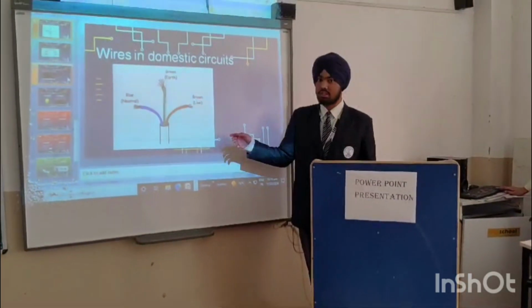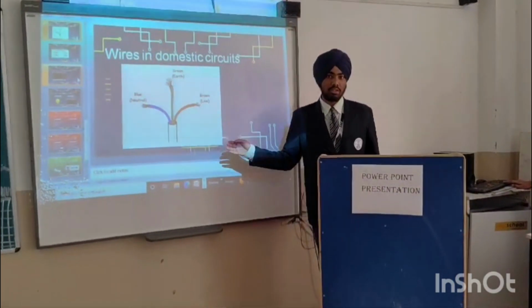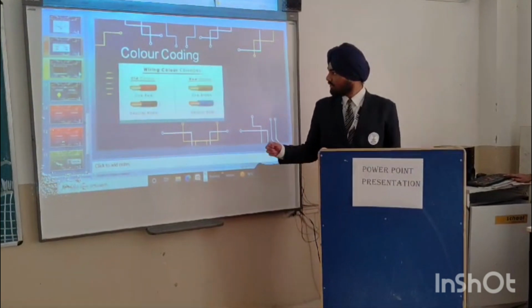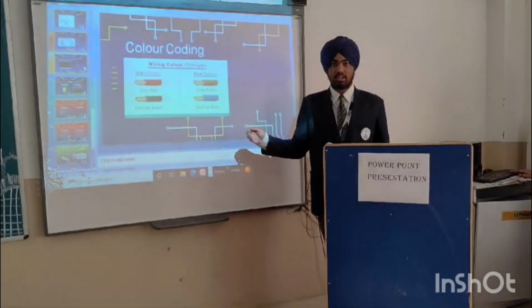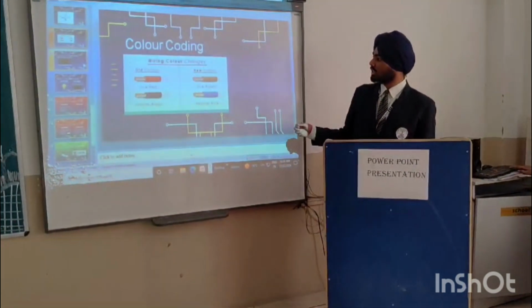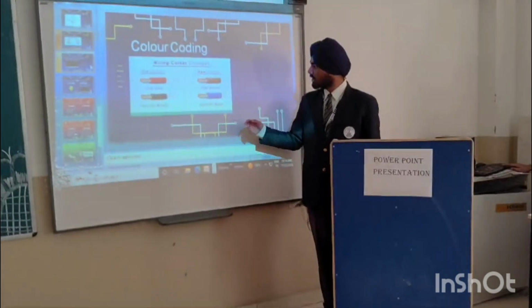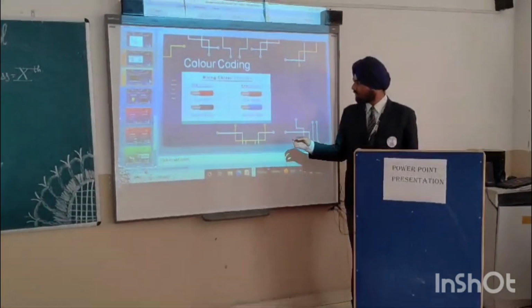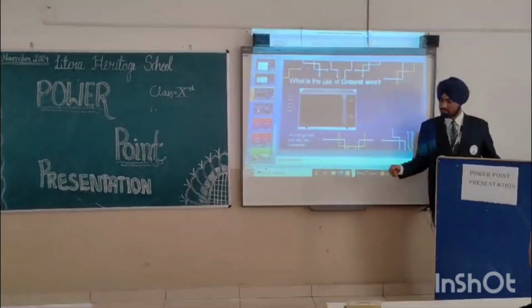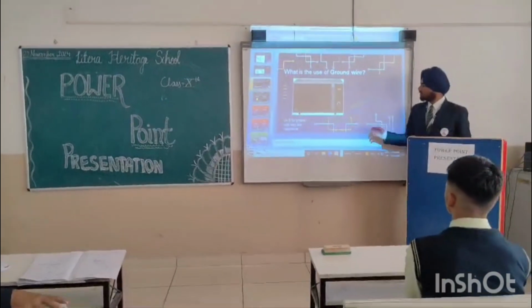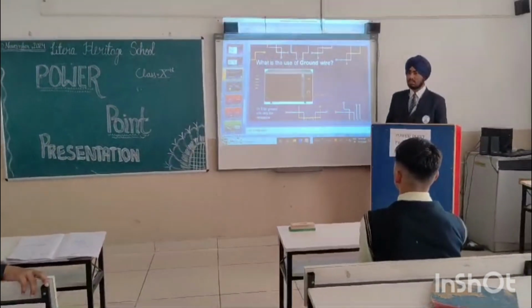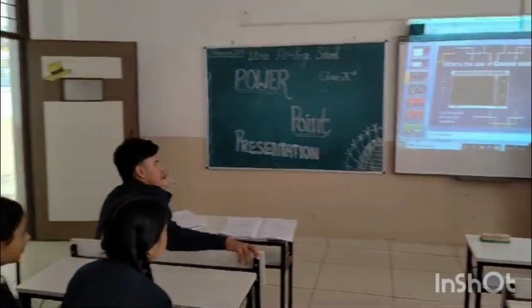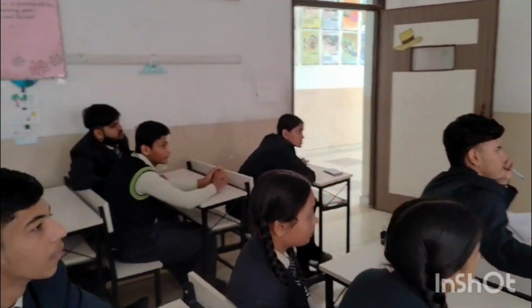And third is earth, which is green in insulation covering. The colors of these wires have changed previously. For example, the old color of the live wire was red and now it is brown, and the neutral wire was black but now it is blue. What is the ground wire, or earth wire? The earth wire is the wire which is connected to a metal plate in the earth. It will transfer the excessive current to earth to prevent electric shock to the user.